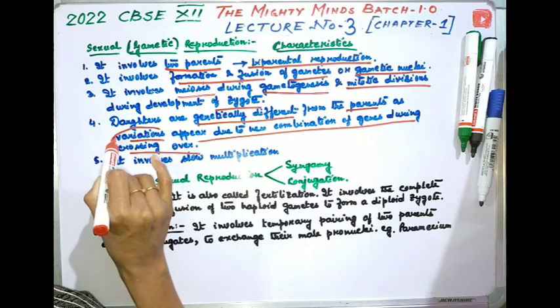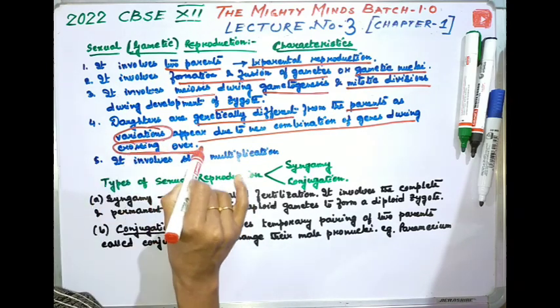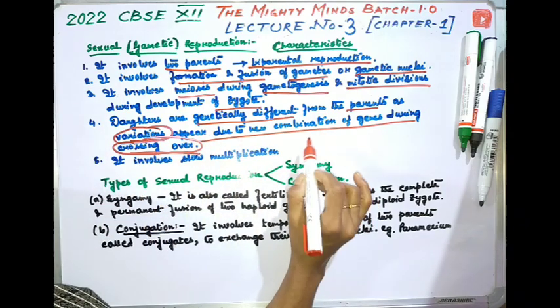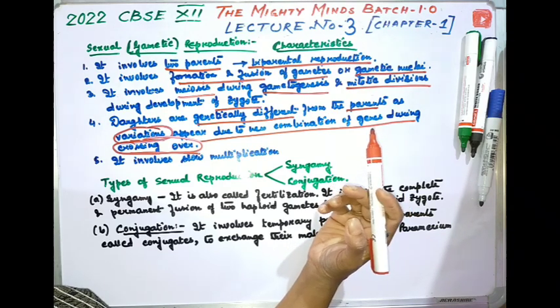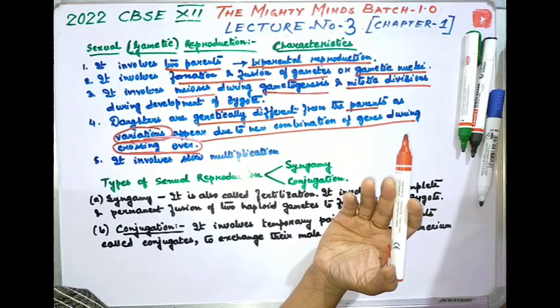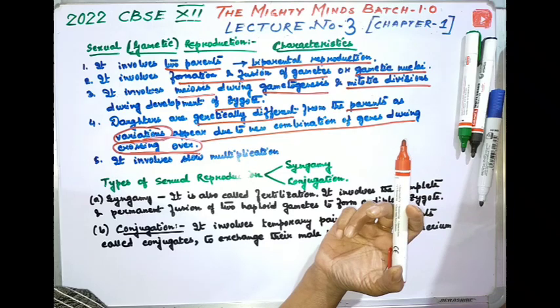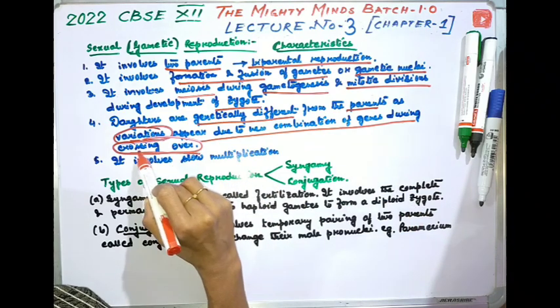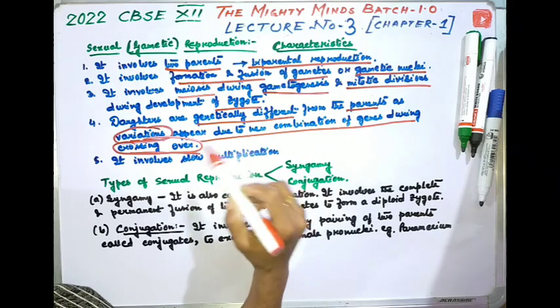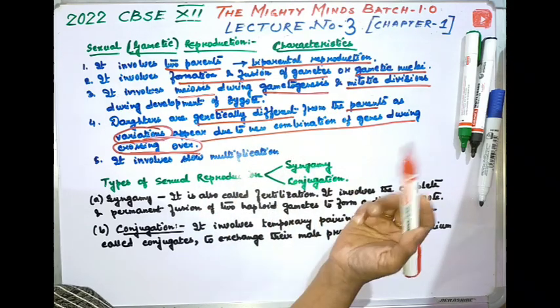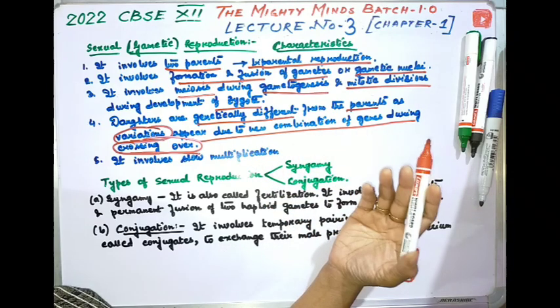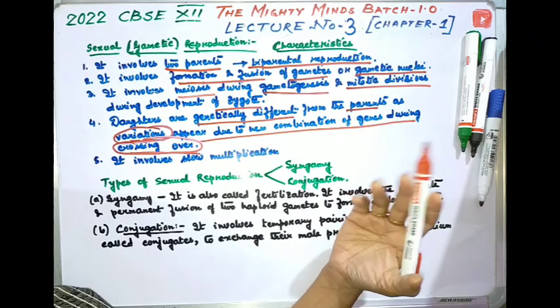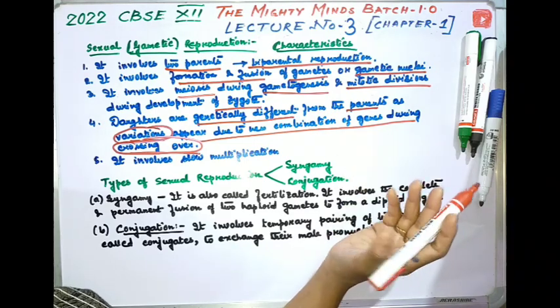So what is this related to crossing over? How are these two related? As you all know, during meiosis in prophase 1, the first stage is the leptotene, then zygotene, then comes pachytene. What happens in the pachytene stage? The chromosomal arms of two non-sister chromatids exchange. They exchange themselves the chromosomal arms. There is the exchange of the chromosomal arms between two non-sister chromatids, which results in the exchange of genetic material